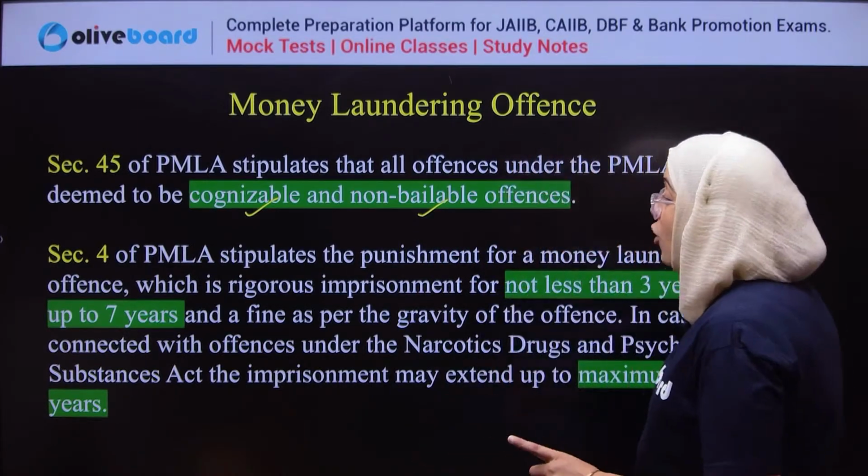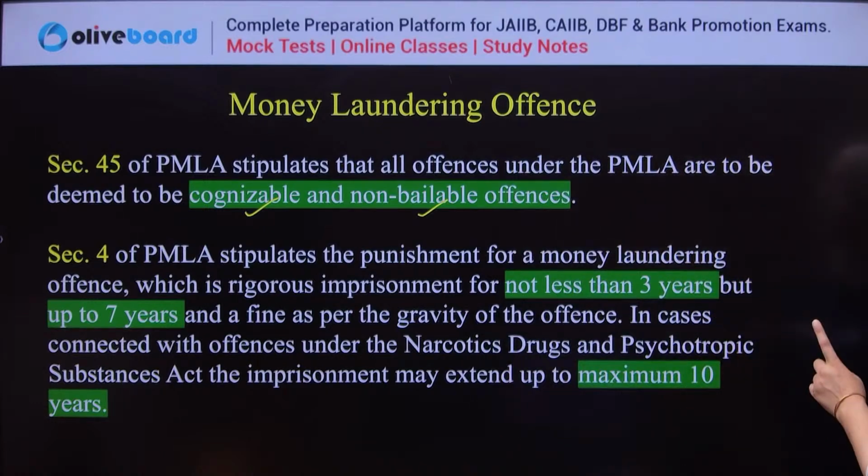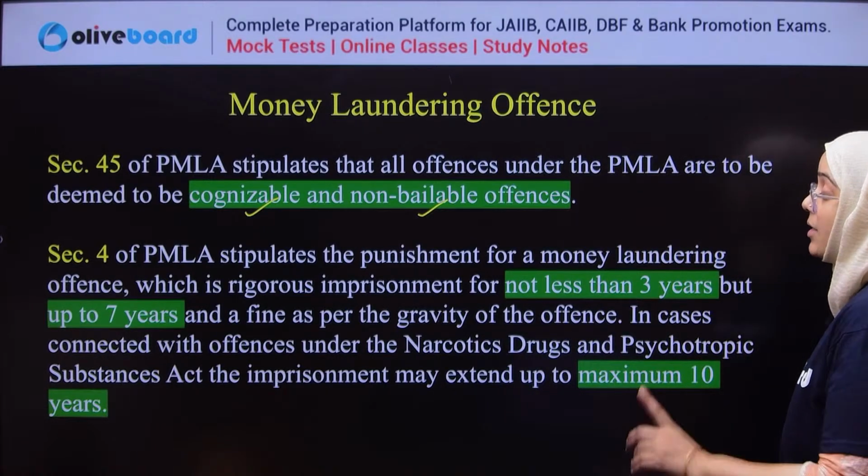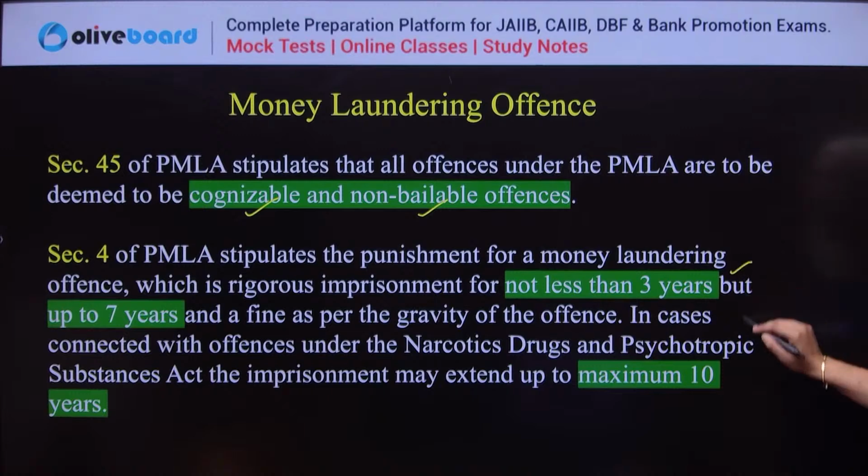Second, Section 4 of this Act defines the punishment for money laundering. The punishment is not less than 3 years.